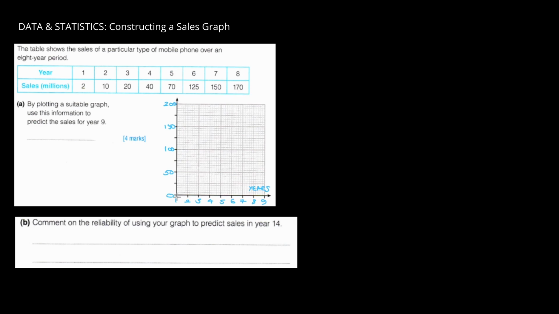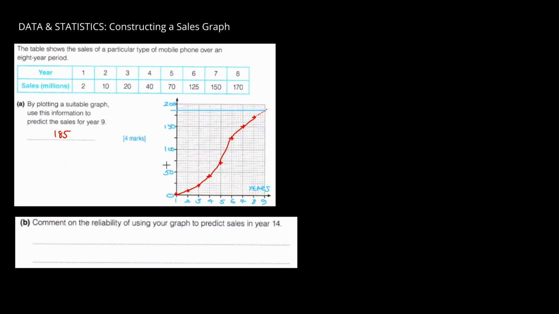So we need to put these values on the graph, and I'm going to put them on by just points. So yes, indeed, we can put some sort of line through the sales. So where will it go? Well, the prediction is that it probably will continue something like that. And if we read that point back here, my prediction for year 9 would be something like, well, that's 175. We're talking maybe 185, but that's a huge guess.